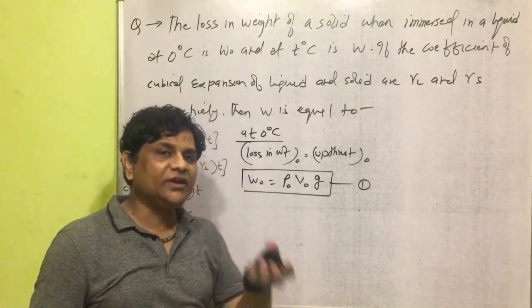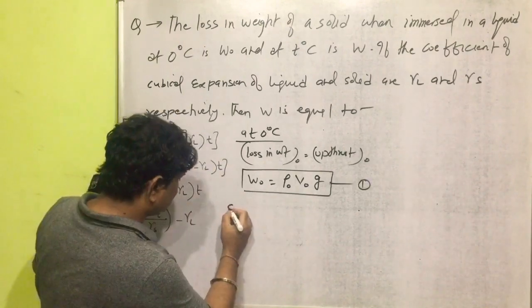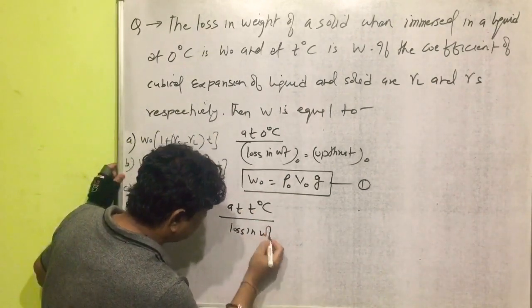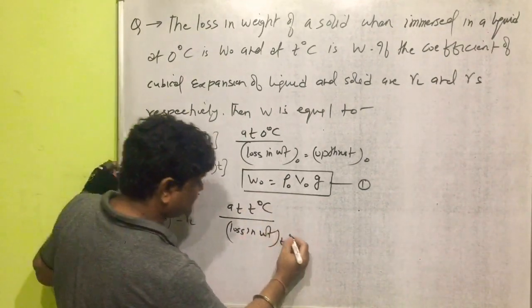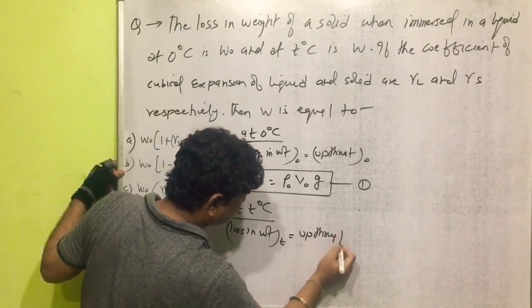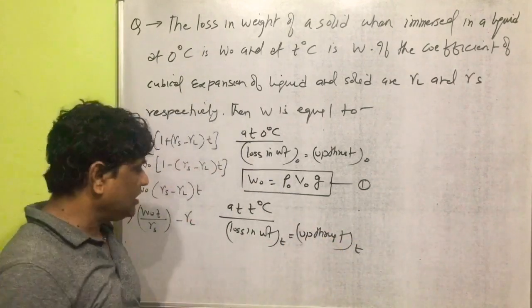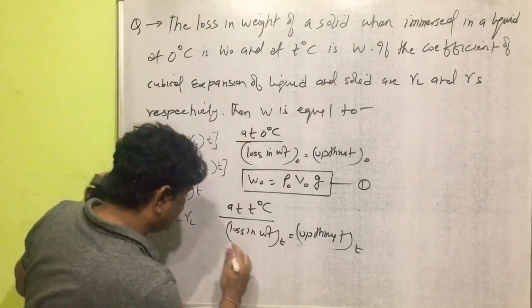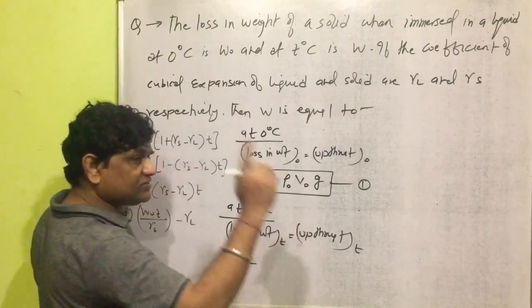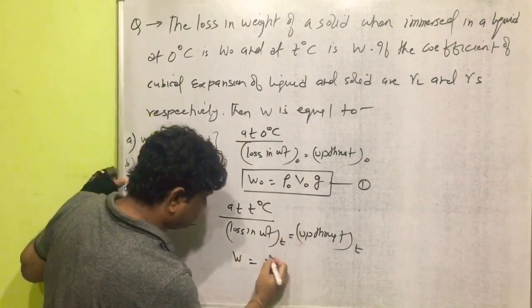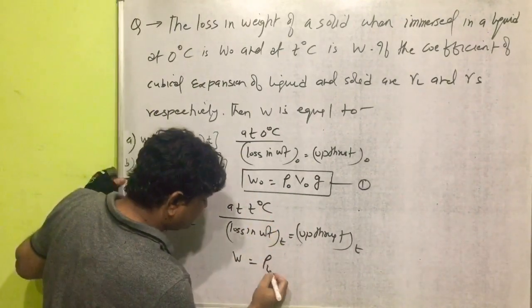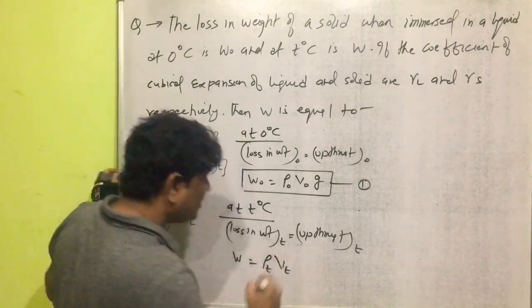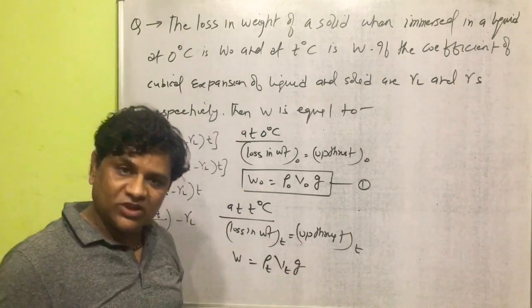In the same way, we can take loss in weight at T degrees Celsius, which is equal to upthrust at T degrees Celsius. Loss in weight at T degrees Celsius is given as W. So W is equal to the density of liquid at T degrees Celsius into volume of solid inside the liquid at T degrees Celsius into gravity g.